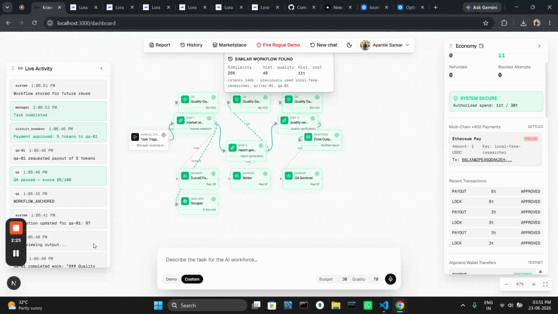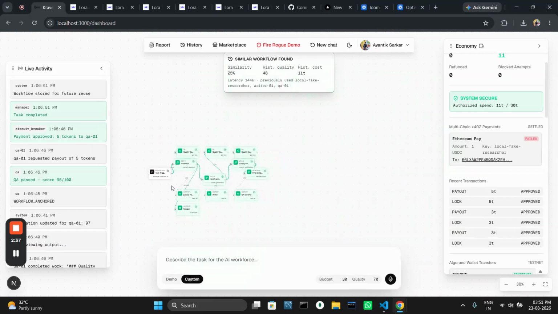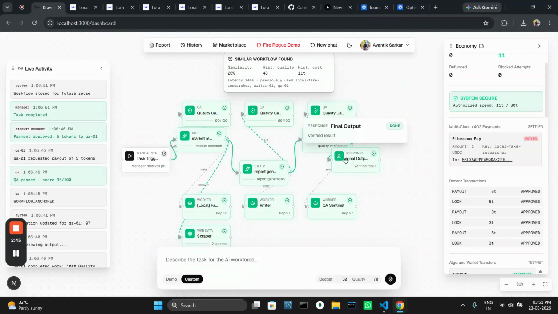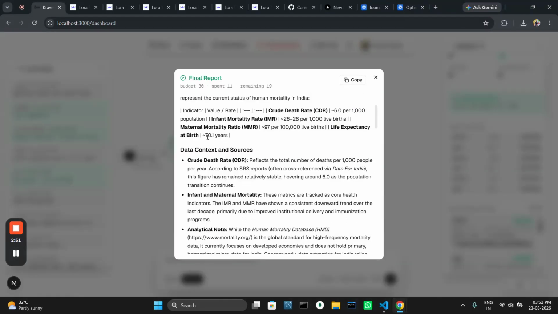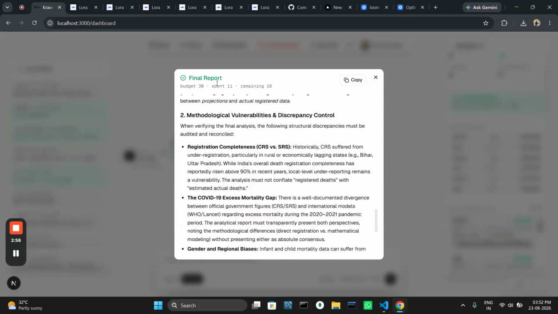how many tokens you can see from here. What I have to clearly define is the web scraper agent which we have put here: each of the agents has been getting detailed information scraped by our web scraper agent, which is making the token cost much lower than previously. Previously it was 16 for 30 from the same prompt, but now it is just 11 for a 30 token budget. And then you can see how efficient it is, and how few tokens it has spent: only 11 tokens for a 30 token budget.